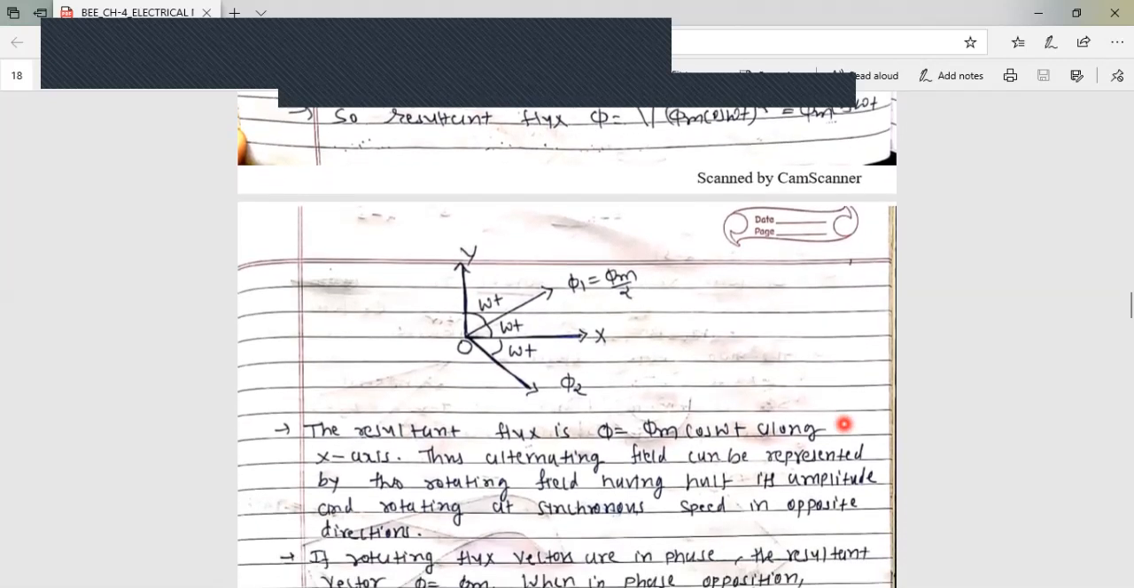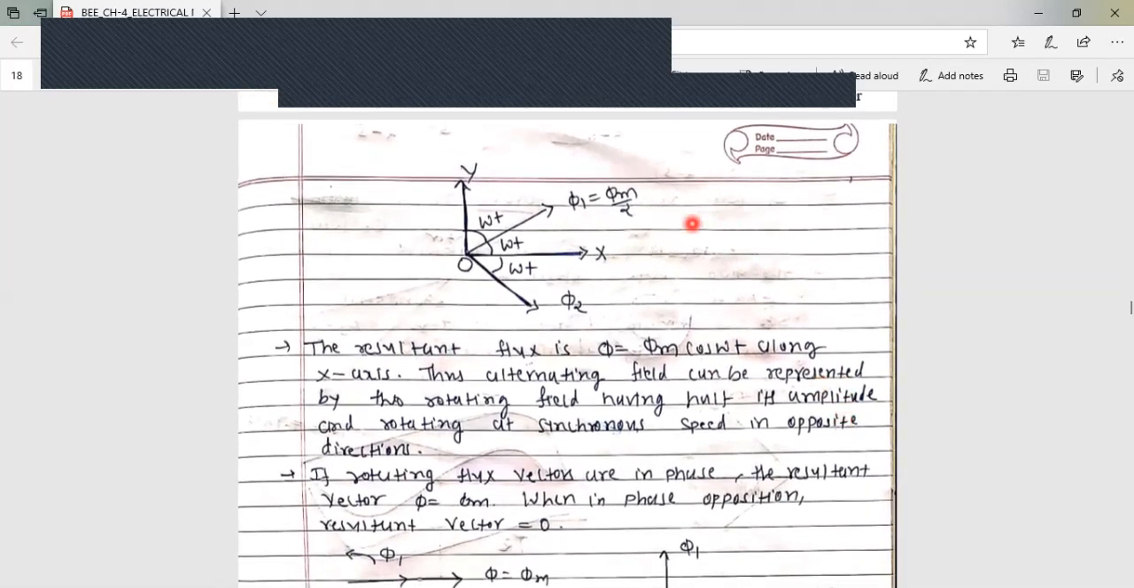See here from this figure, you can realize that this is phi 1, this is phi 2, both at angle omega t. If this flux is in this direction, then the other is in the opposite direction. This is the y component, and this is the x component. So the resultant flux is phi equals phi m cos omega t along the x axis. This is the resultant flux. So this alternating field can be represented by two rotating fields having half its amplitude and rotating at synchronous speed in opposite directions.